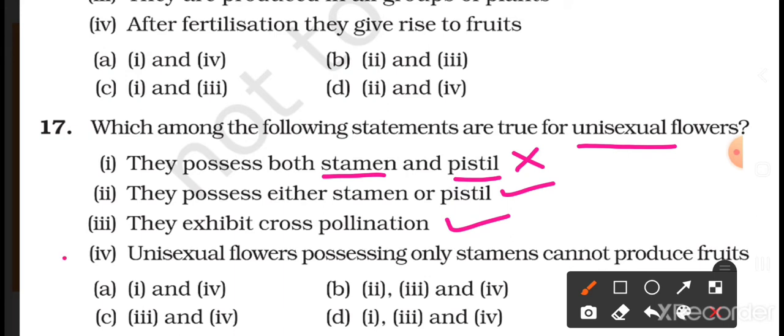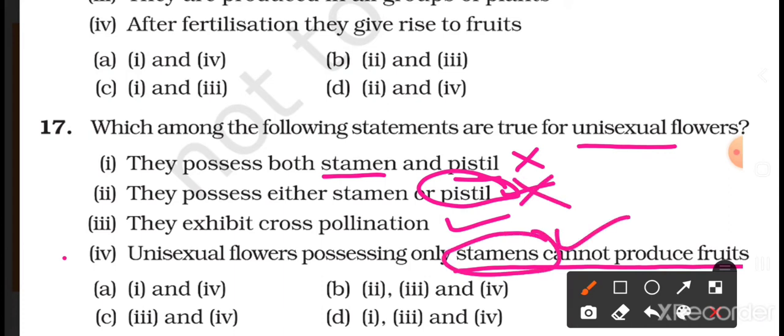And number 4, the unisexual flowers possessing only stamen cannot produce fruits because fruit is a mature ovary and the ovary is found in the pistil. If in a unisexual flower the stamen is present, then the pistil will not be present. So this statement is also true. So the correct answer is B. Second, third and fourth options are correct.